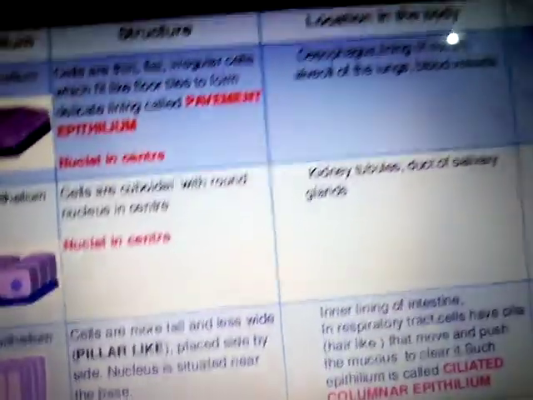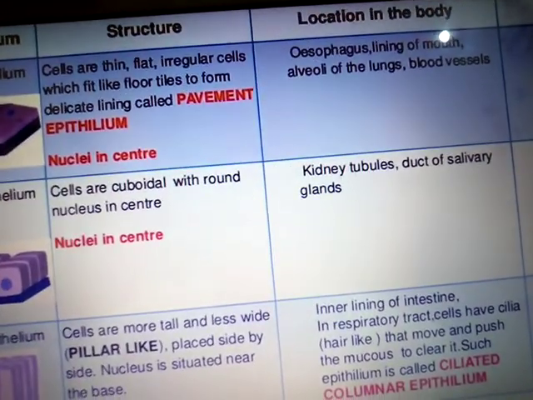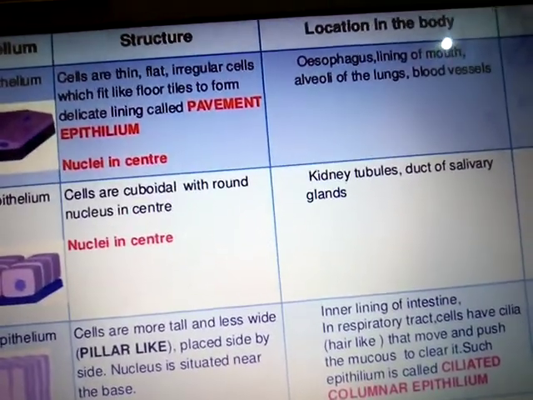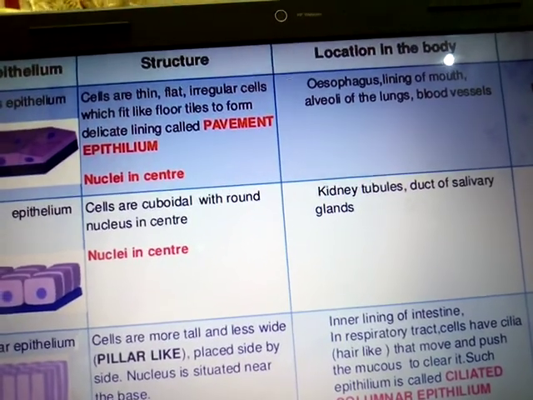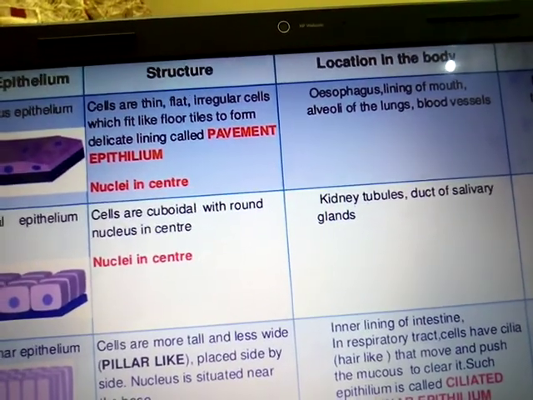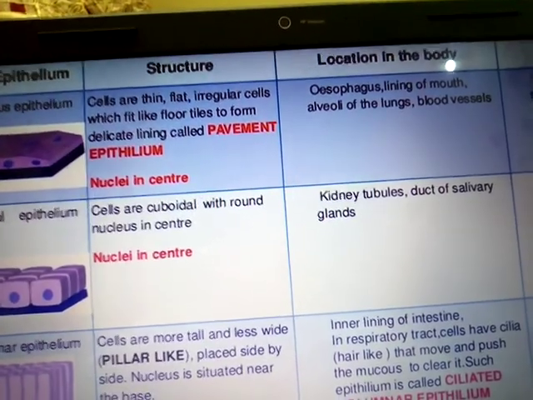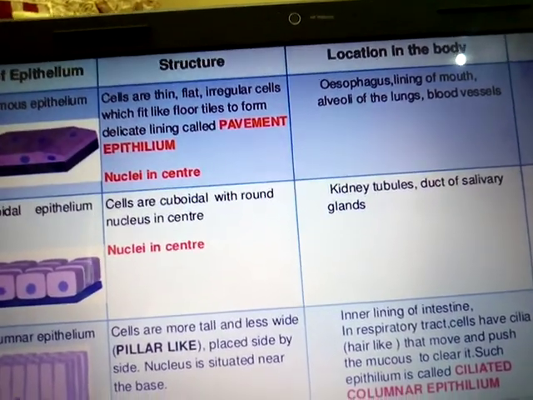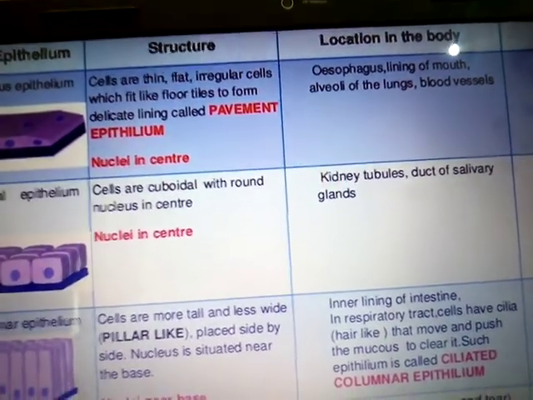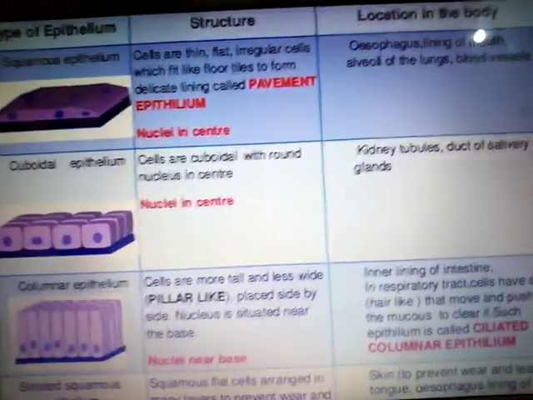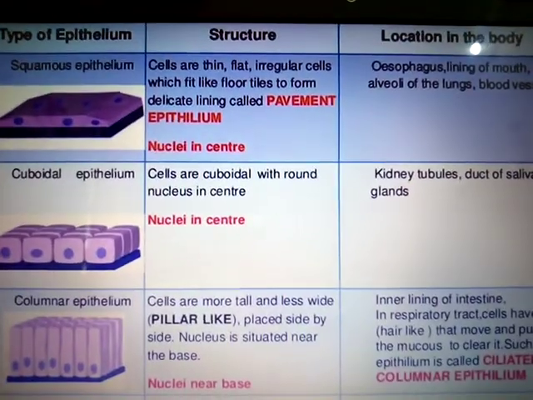This is only one type of animal tissue. We have 4 types of animal tissue: first epithelium tissue, then connective tissue, then muscular tissue, and fourth nervous tissue. All these 4 types of tissue we have seen earlier, and among these, the one we have discussed is the epithelium tissue.